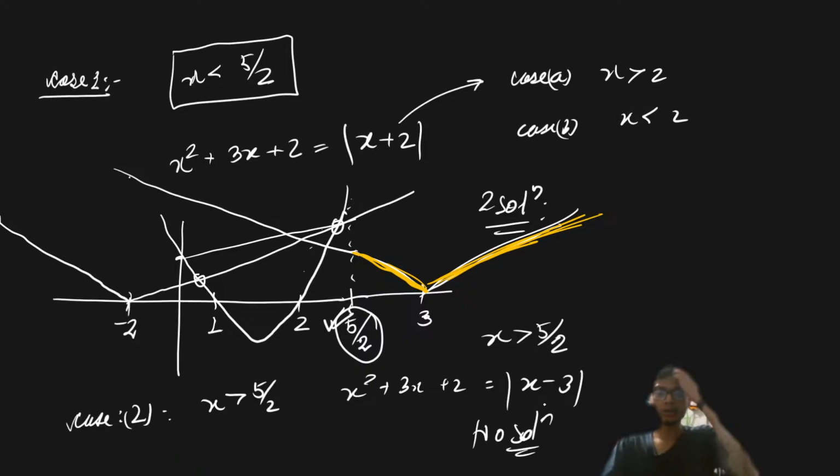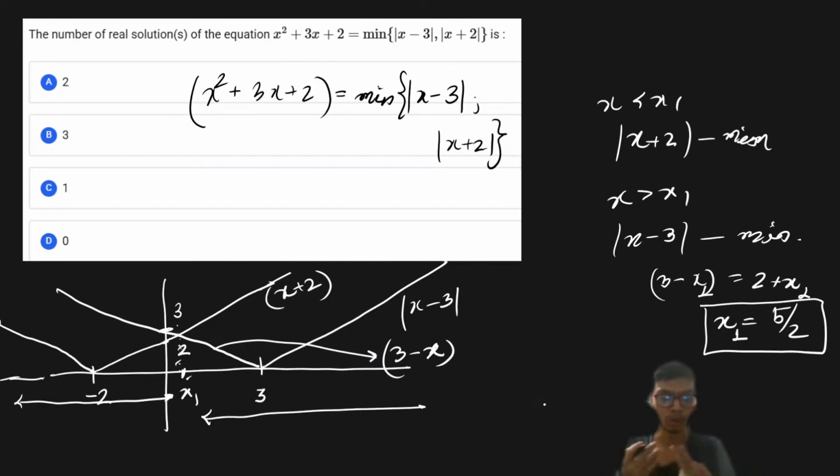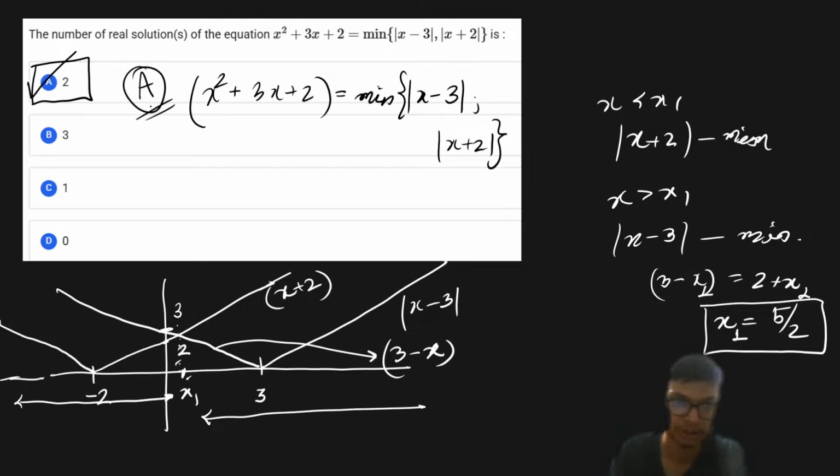Right? So ultimately, for this particular expression, we are going to have two real solutions, which is very obvious from looking at the graph of this particular problem, right? So just simply by trying to draw the graph, you can always find out the answer. Okay, so from here you will see that only two real solutions will exist. That is, option number A is going to be the correct answer for this particular question. I hope this is clear to all of you. Please let me know if this is not clear. All right, I hope this part is clear to all of you.